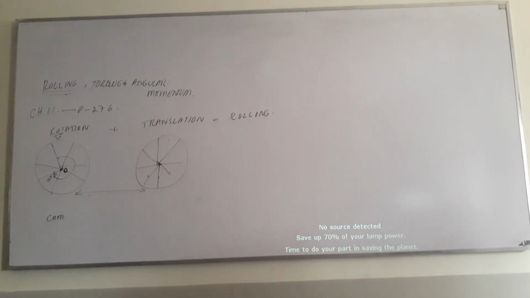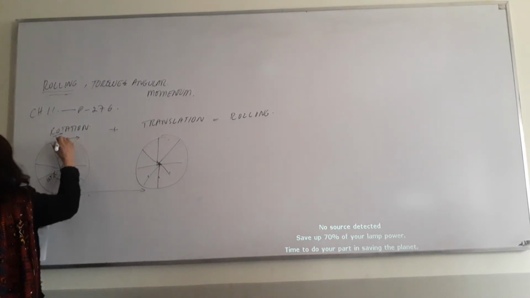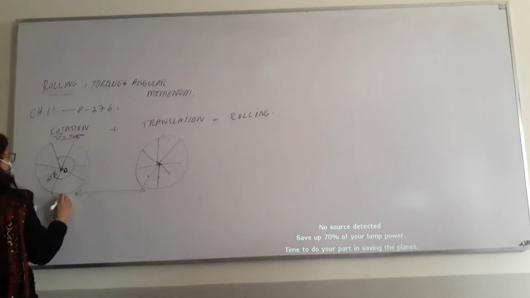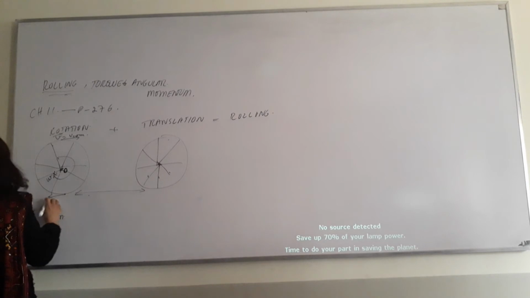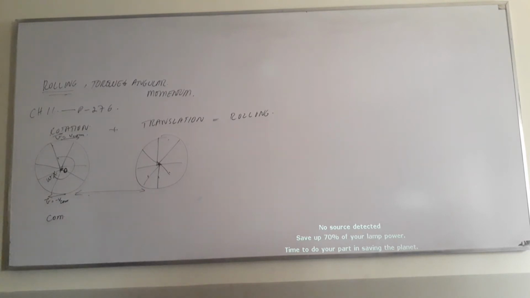Now when the wheel is just rotating, the velocity v will be like this on the top, and at the bottom it will be in the opposite direction, so v will be equal to minus Vcom.